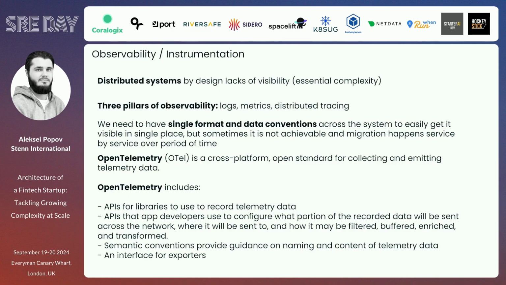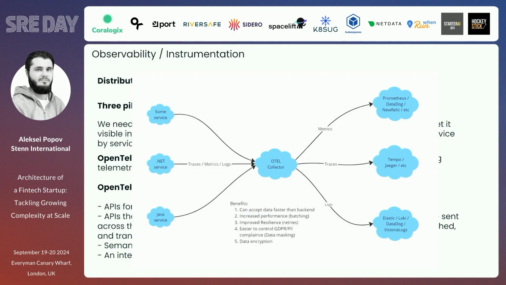And just looking into the diagram, in a really simple way, we have some services on the left side, a .NET service, some service, a Java service. And those services will be emitting traces, metrics, and logs in a specific format, even a different format, not OpenTelemetry. On the right side, we have a lot of backends for that. Prometheus, for instance, or Datadog, or Mimir for metrics. On the traces side, Tempo from Grafana Cloud, Jaeger, and many other things. And of course, on the logs side. To decouple the backend and the left side of our services, and decouple the formats and how it should be used, we can utilize such a thing as the OTel Collector, which is open source and can be deployed in any place.